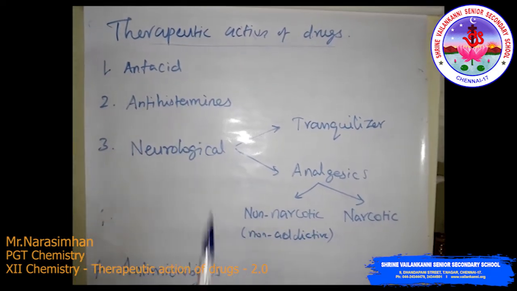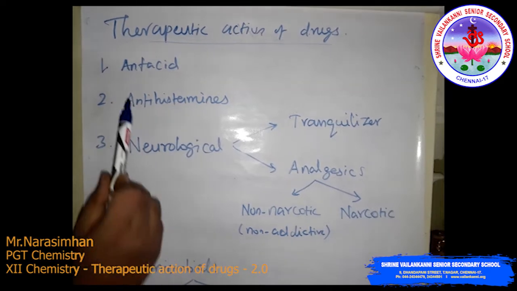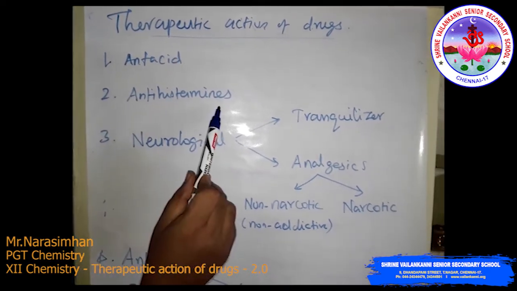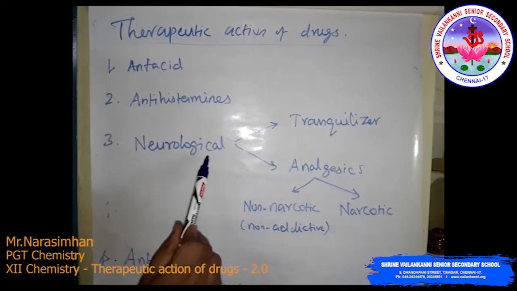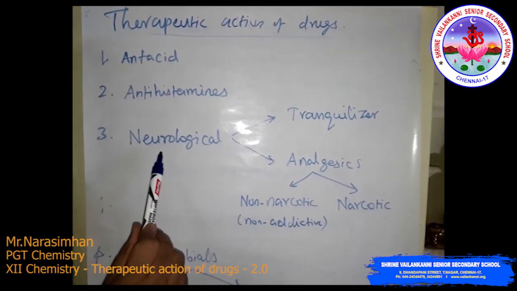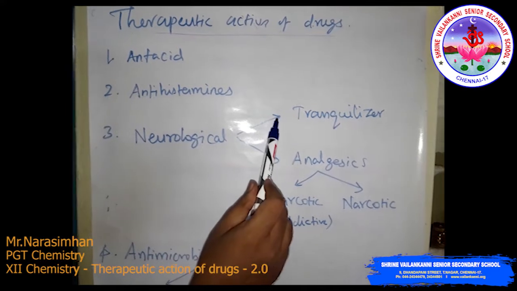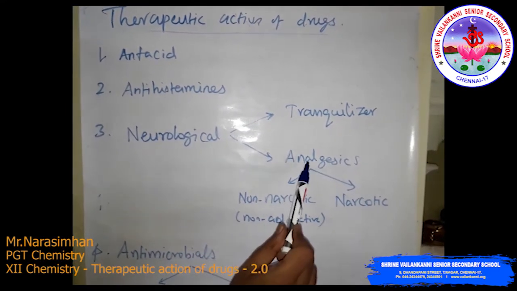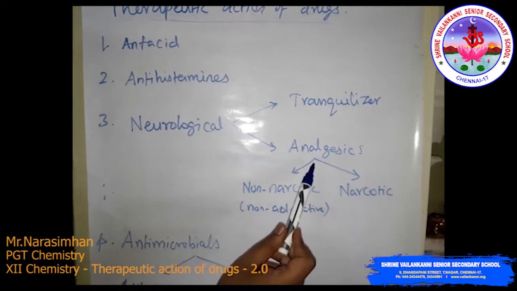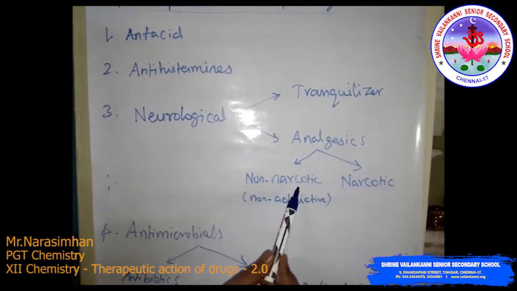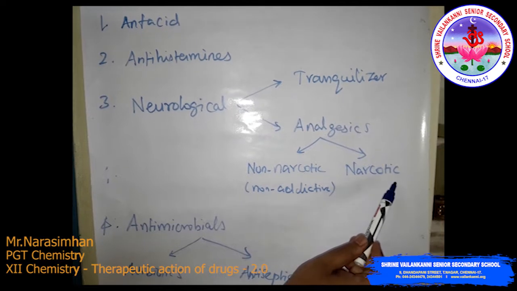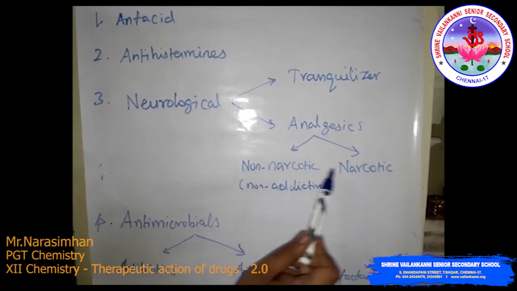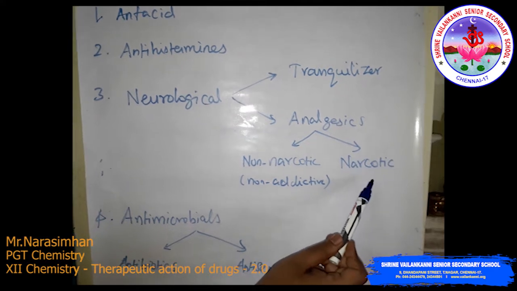There are a few types. The first one is antacid. Then the second one is antihistamine. The third one is neurological active drugs. The neurological active drugs are further classified into tranquilizers and analgesic drugs. Then analgesic drugs are further classified into non-narcotic drugs and narcotic drugs. Non-narcotic means non-addictive. Narcotic means addictive drugs.